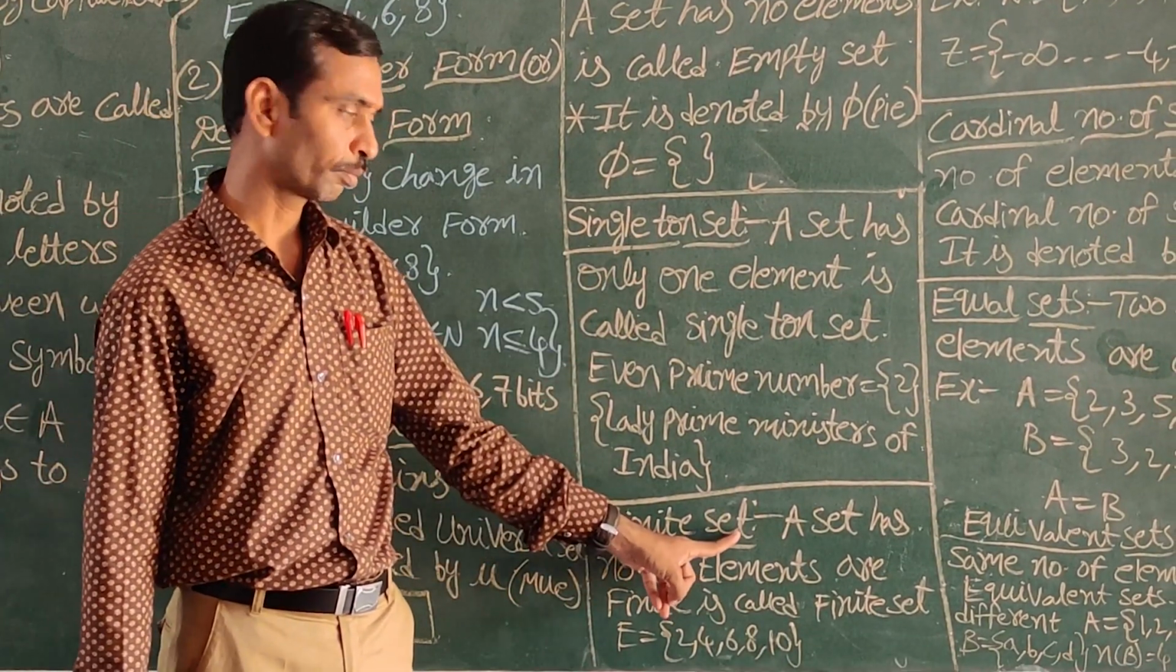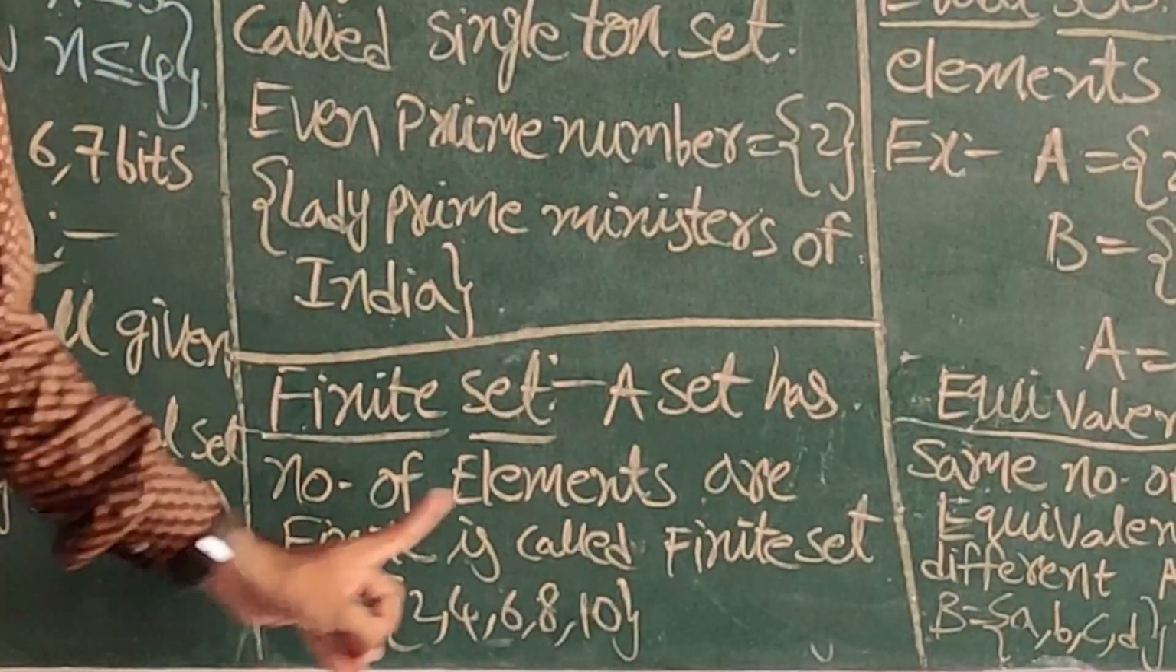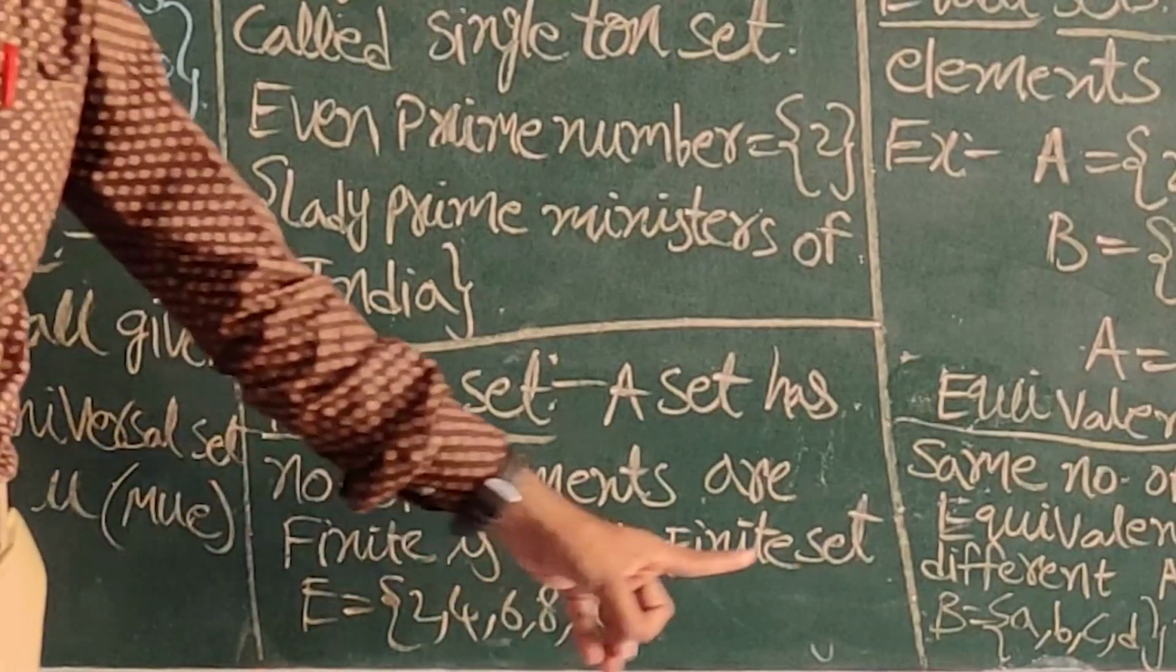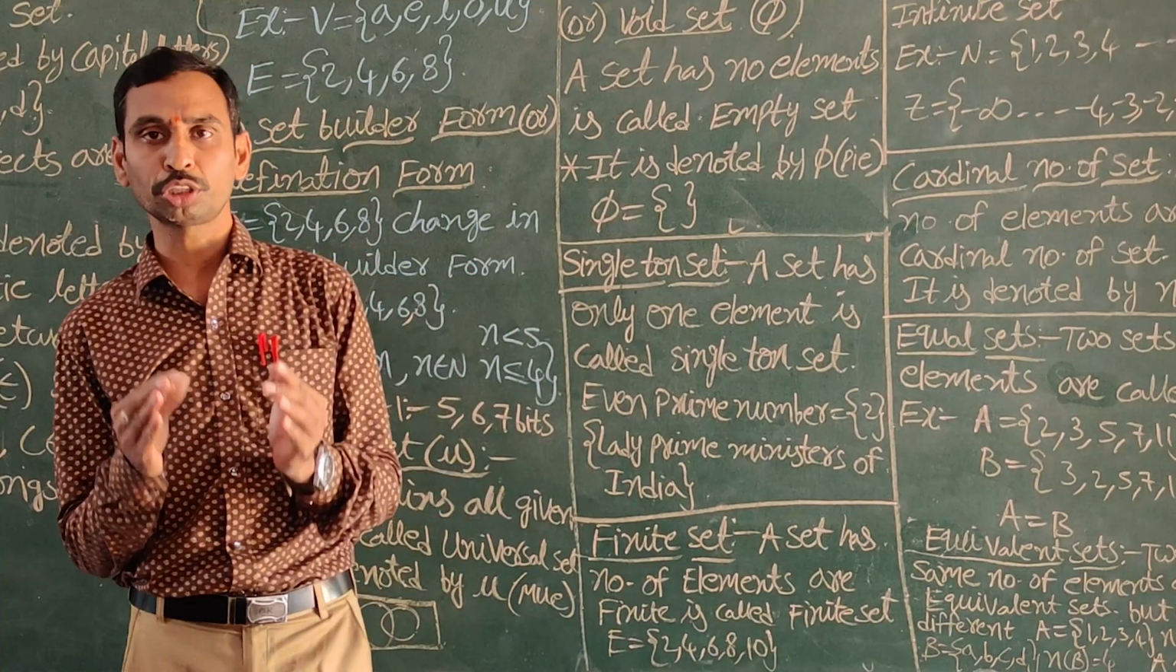Next, finite set. A set whose number of elements is finite is called a finite set. You can count the elements.